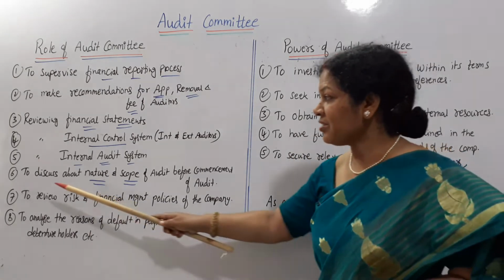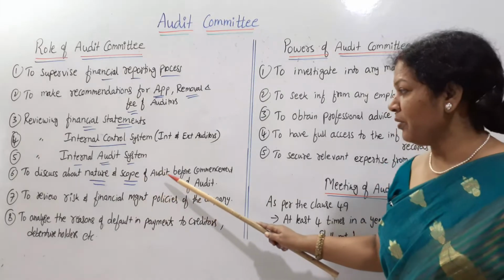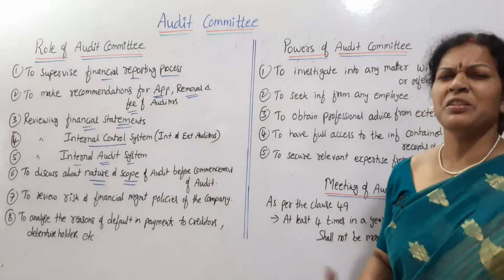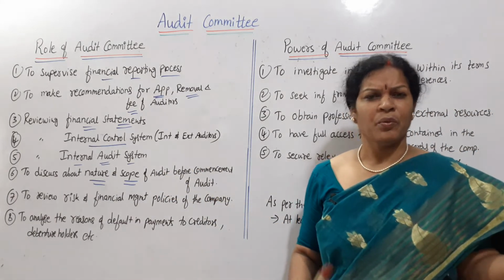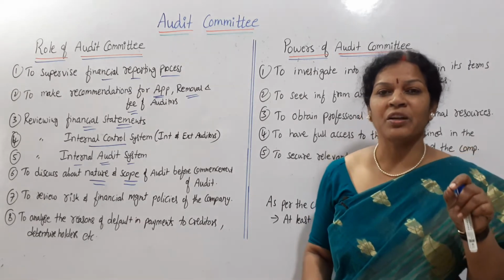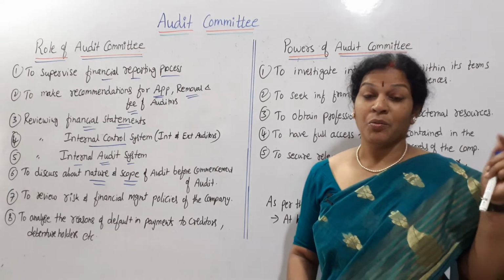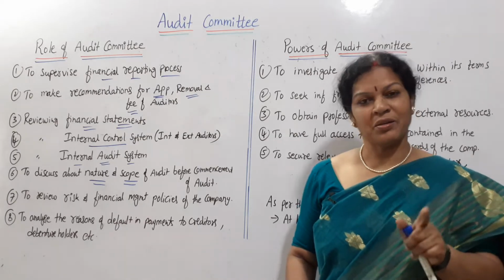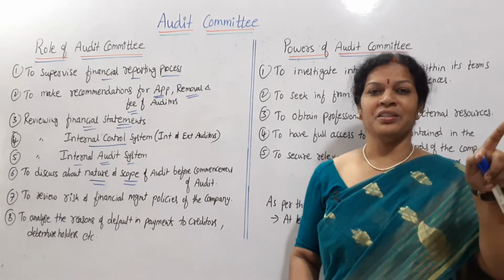That means what the objects of audit are, why they have to do the audit, what points to keep in mind while doing the audit, what kind of audit is required, and all such things.